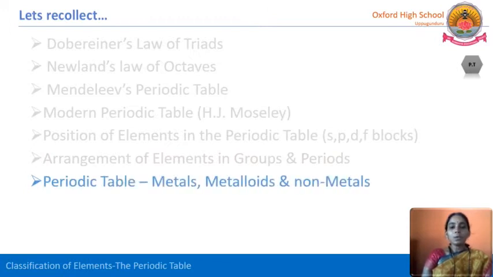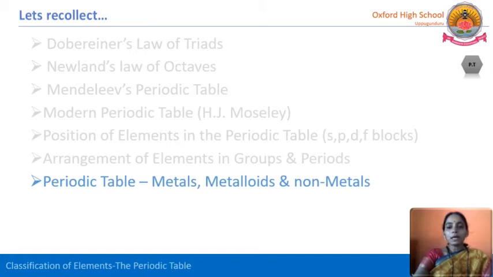Next, how these elements are classified. Just now we have told that all the elements are divided into S, P, D, F block elements. Now, all these elements are segregated into three categories: metals, metalloids, and non-metals. The maximum number of elements in the periodic table come under the category of metals.